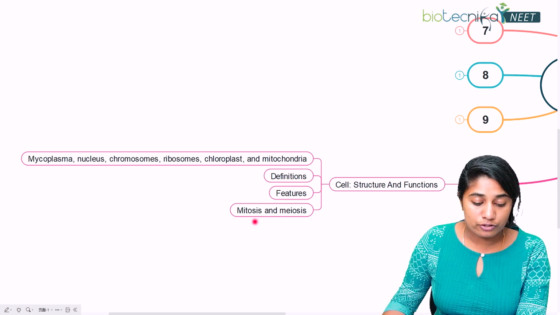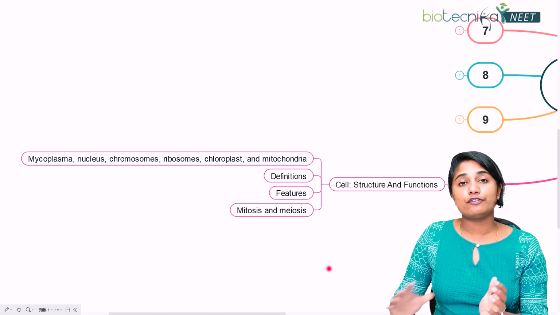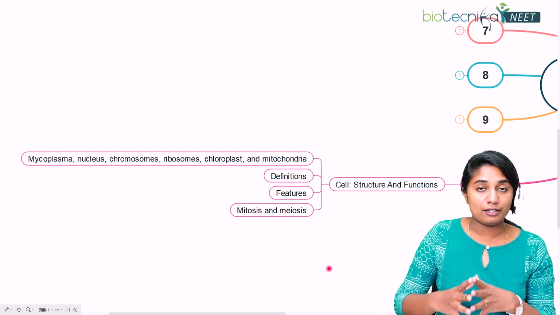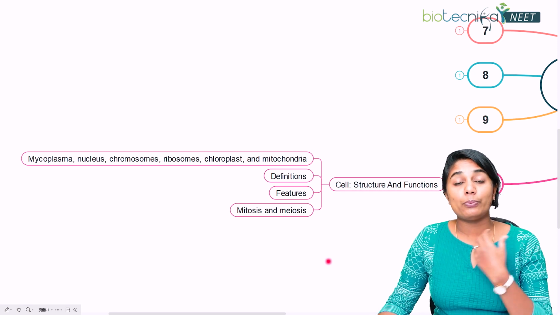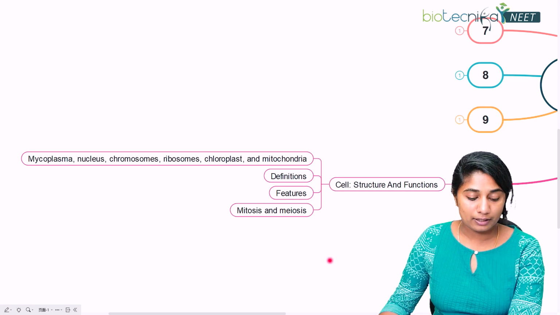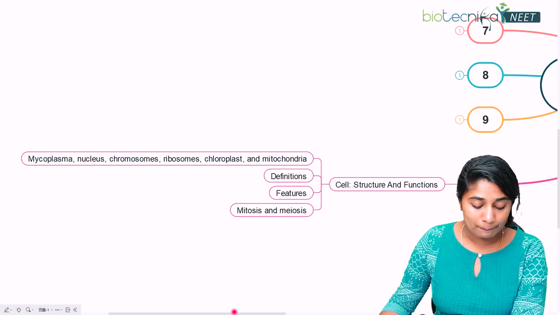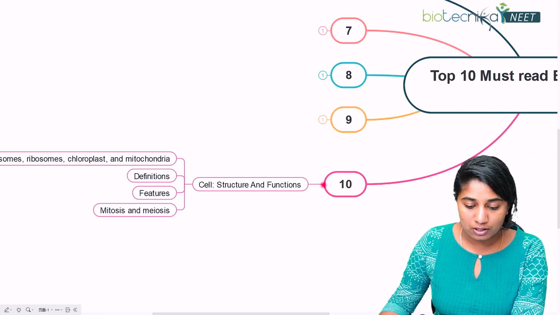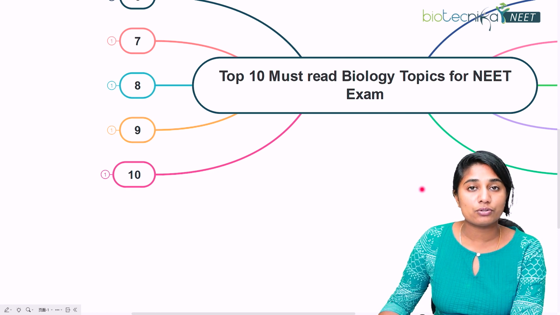And also about cell division in the form of mitosis and meiosis, what is the difference between them, have a comparative chart between mitosis and meiosis, because MCQs can be very twisted in this particular subtopic, right? So make sure that you have clarity about the differences of mitosis and meiosis as well, right? So that is with respect to the 10th chapter and the last chapter that I wanted to discuss.